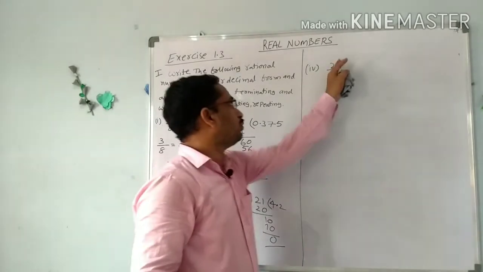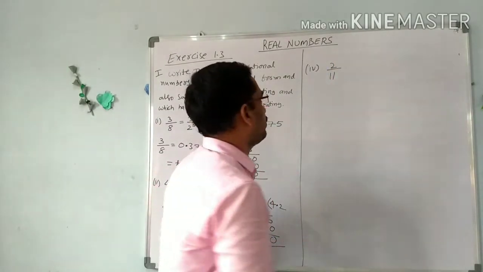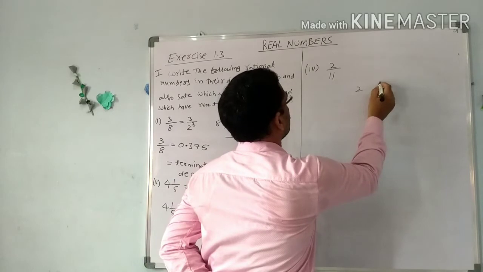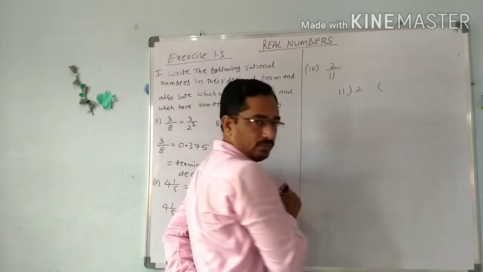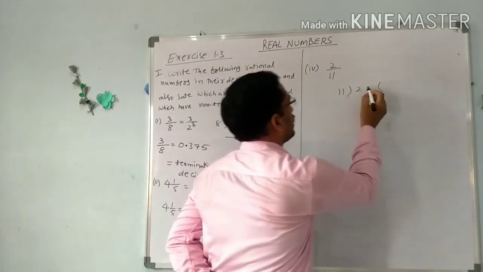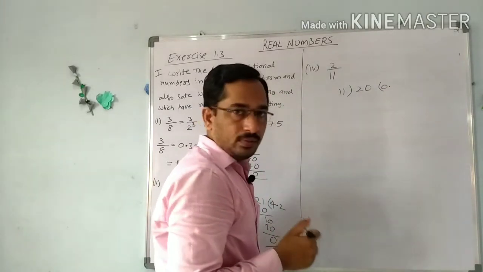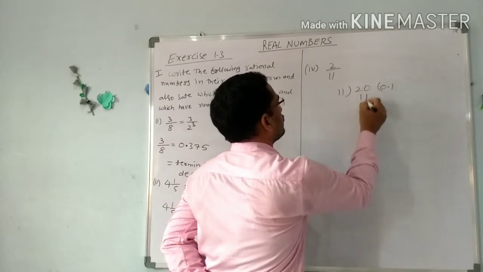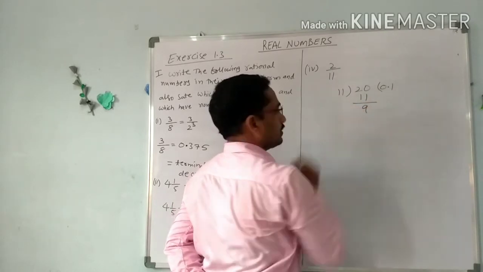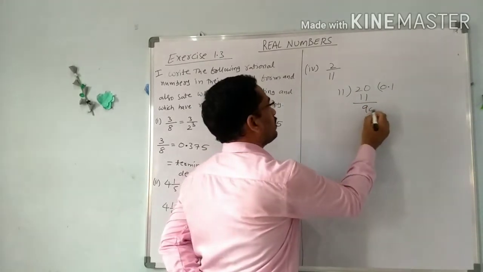Next, see 2 by 11. So 2 by 11, divide 2 by 11. 2 is less than 11, so here put 0 and here 0 point. So 11 ones are 11, 20 minus 11 is 9, again put 0.